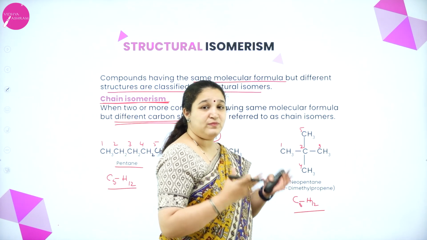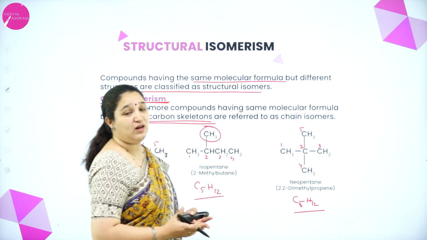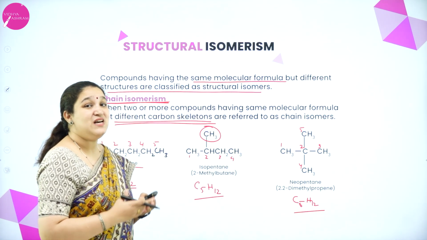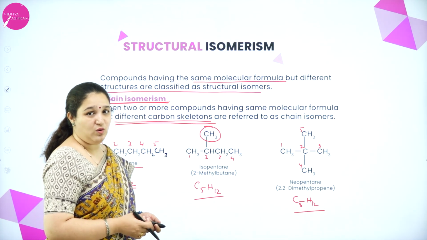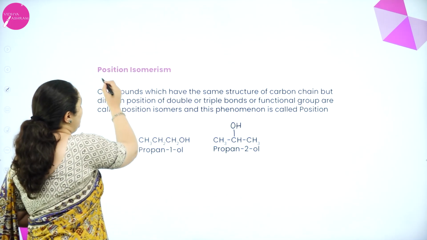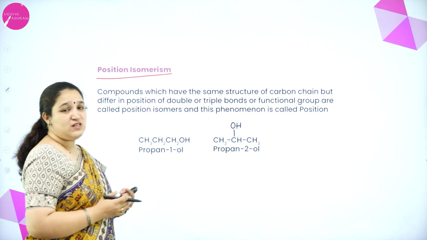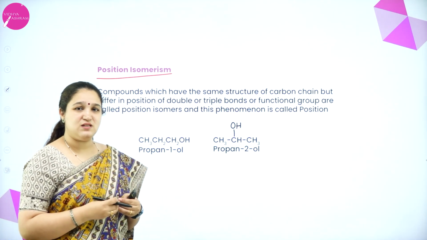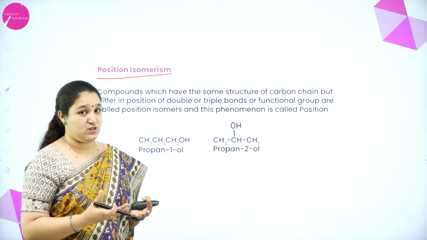But all of them have the same molecular formula. Such isomers we call as chain isomerism. Okay. Next is position isomerism. Now, what is position isomerism? As it is told, there is a change in position.